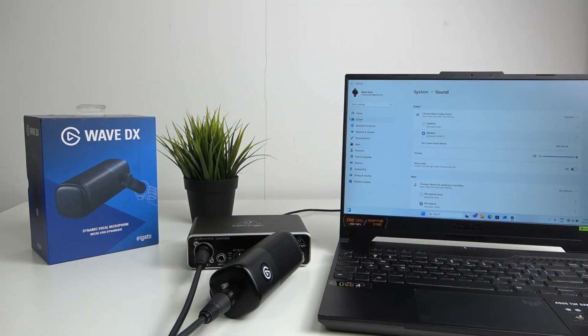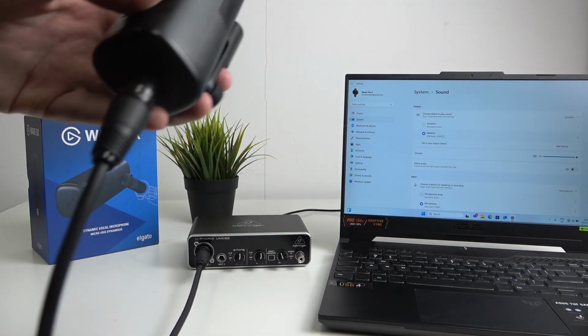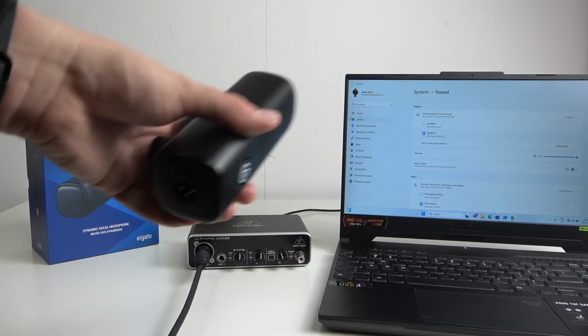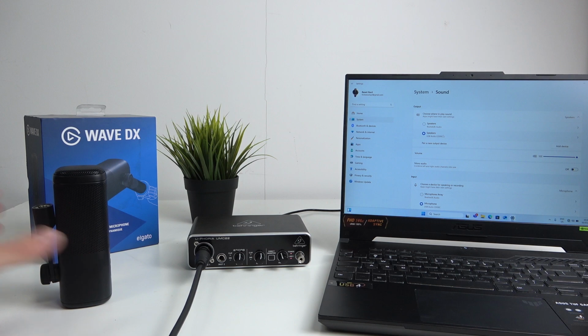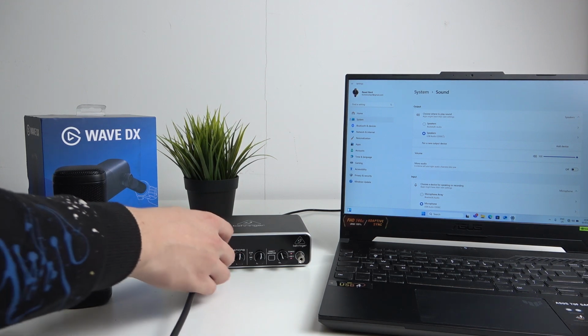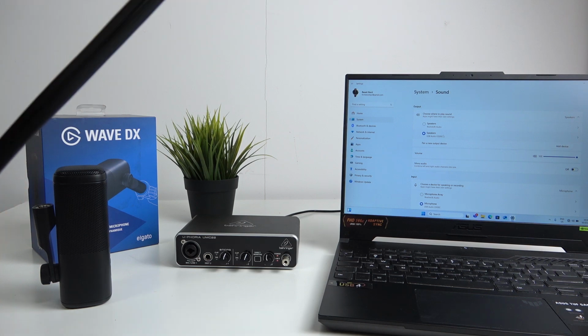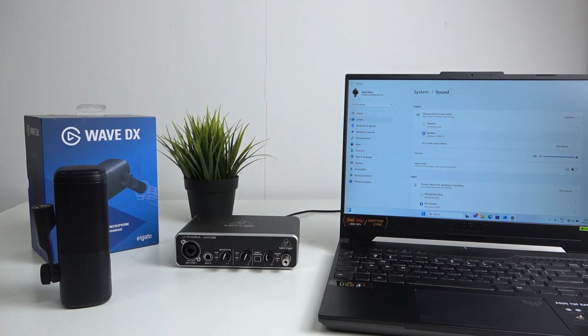So at first we have to unplug our XLR cable from our microphone. To do this we just have to push this pin and pull it out. Now we have to unplug our cable from our card. As you can see, that's it.